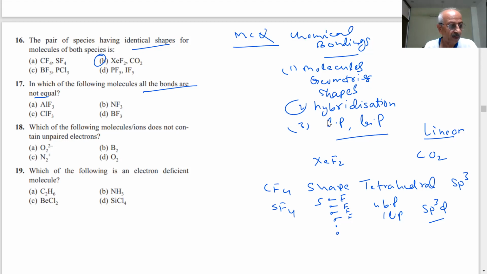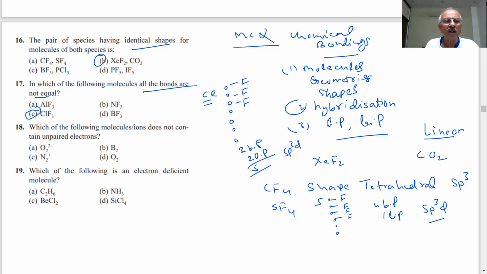It should be ClF3. This question has been put up. What is the shape of ClF3? Chlorine has 7 valence electrons, and you have 1 fluorine, 1 fluorine, 1 fluorine. So 3 bond pairs and 2 lone pairs, total 5.